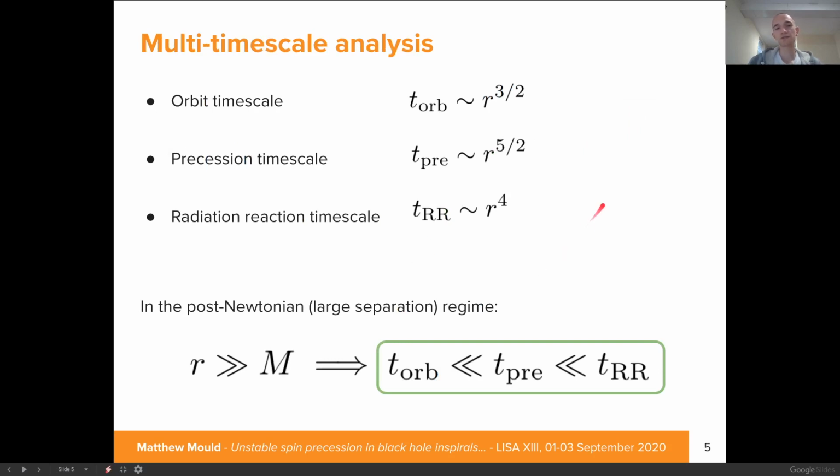To do this analysis, we'll use this multi-timescale post-Newtonian framework. Namely, in the dynamics of binary black holes, there are three separate timescales to consider: that of the orbit, that of the precessional cycles, and that of the inspiral. In the post-Newtonian regime, when the black holes are sufficiently separated, these timescales are separated so that we can study each part of the dynamics separately.